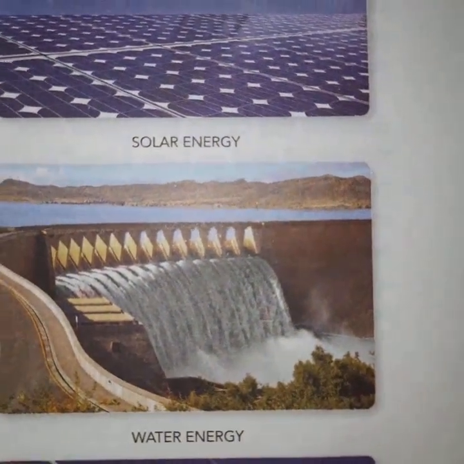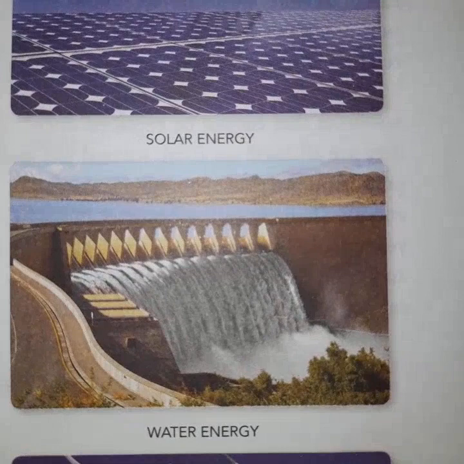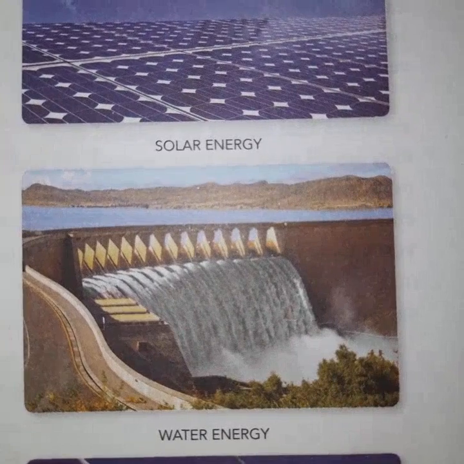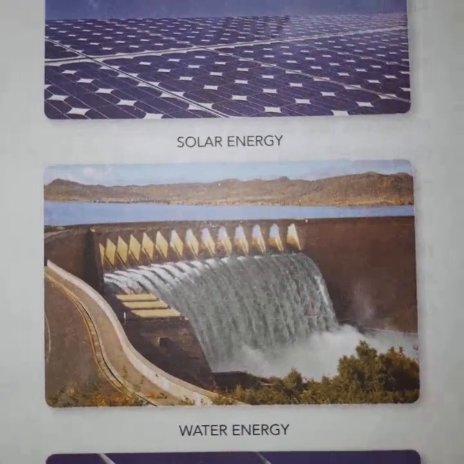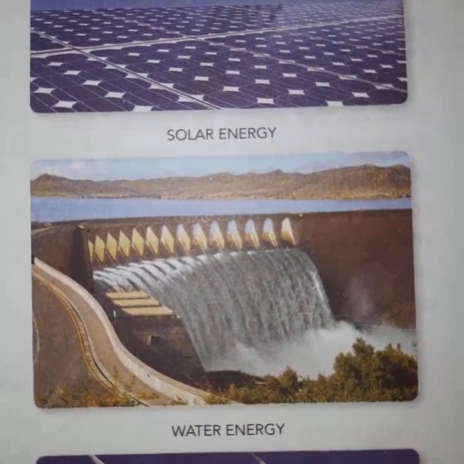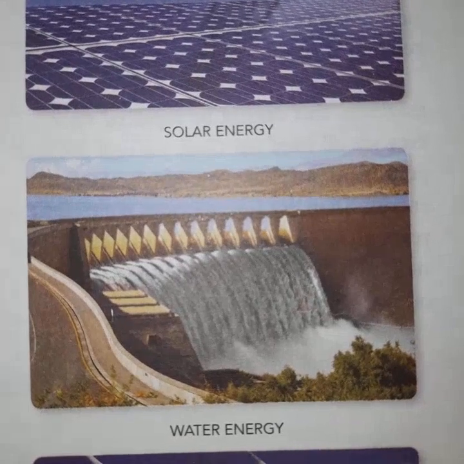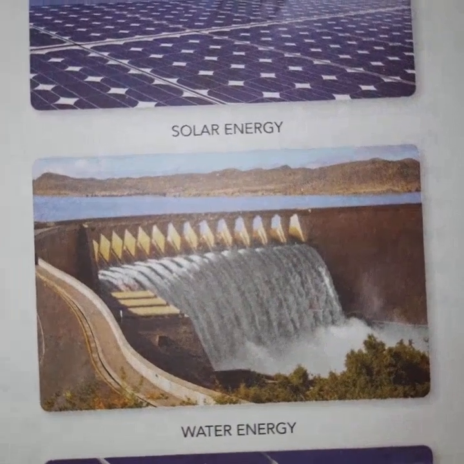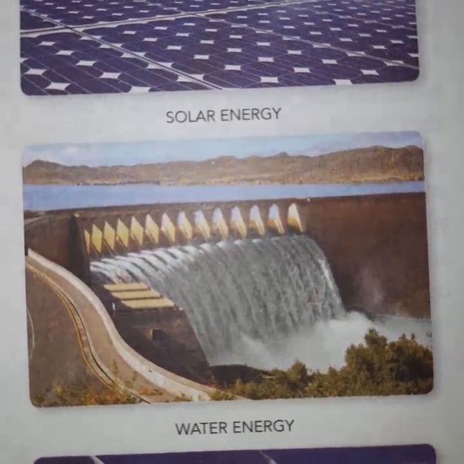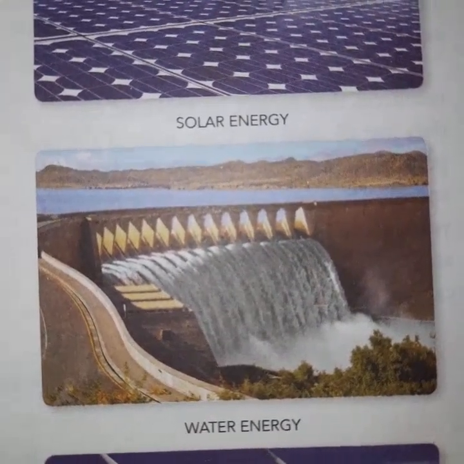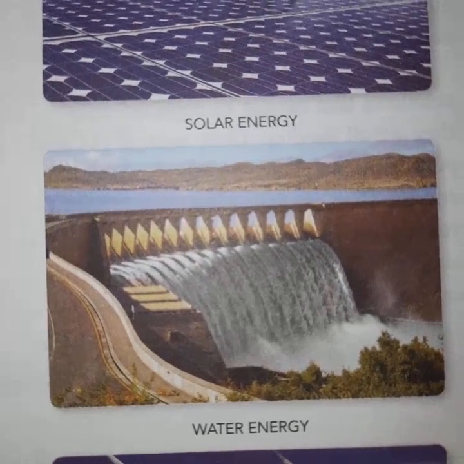Now see the second, water energy. Water energy means the water present in dams. The energy of the flowing water is used to make electricity, in the hydroelectric power plant. In a hydroelectric power plant, the high-speed flowing water is allowed to fall directly on the blades of the turbine.